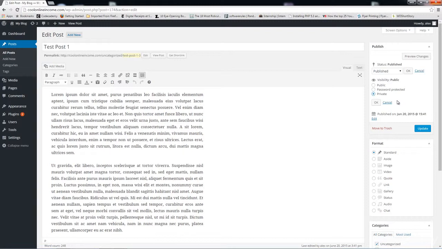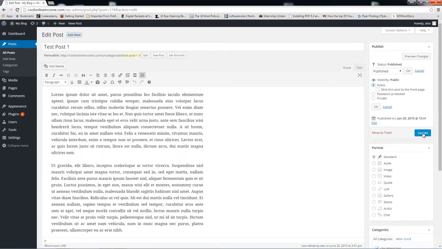Which means if there are other people who are writing posts on this website, they will not be able to view your particular post unless they are either an administrator or an editor. We're basically talking about user accounts here, people whom you can make admins, editors, contributors, subscribers, or authors. We'll talk more about this a little bit later in the course. You will understand better what I'm referring to down here. But public is usually the way to go, so I'm just going to click on update.